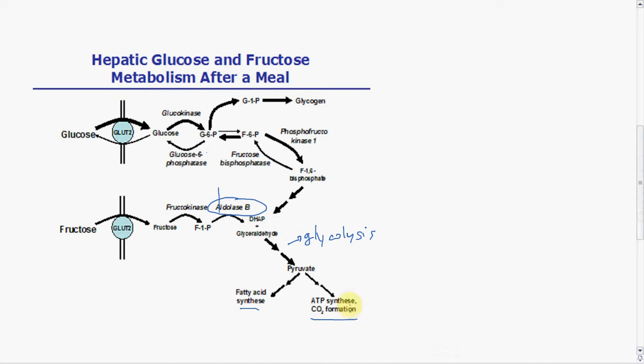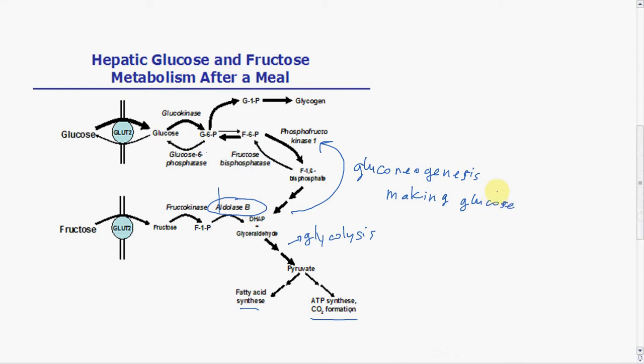Okay. Now the other thing that can happen with this DHAP and glyceraldehyde is it can actually go this direction, back to the fructose 6-phosphate and glucose 6-phosphate. These are also intermediates in glycolysis. And when we go backwards through glycolysis, you may remember that this is known as gluconeogenesis, which basically means that you're making glucose. Okay? And you may ask, why would we do this?